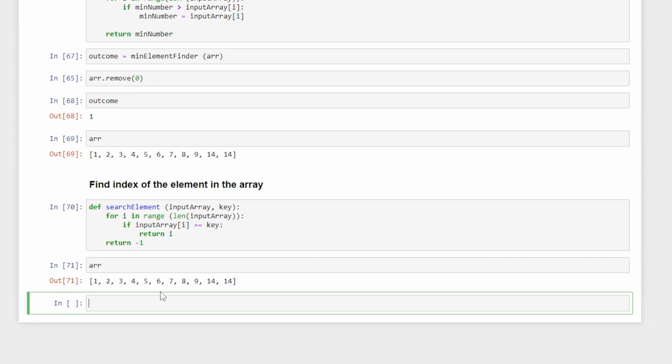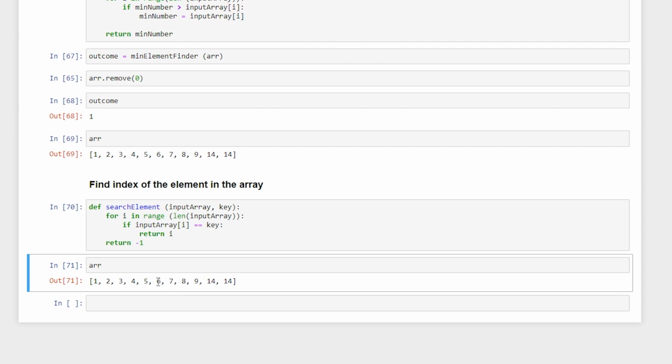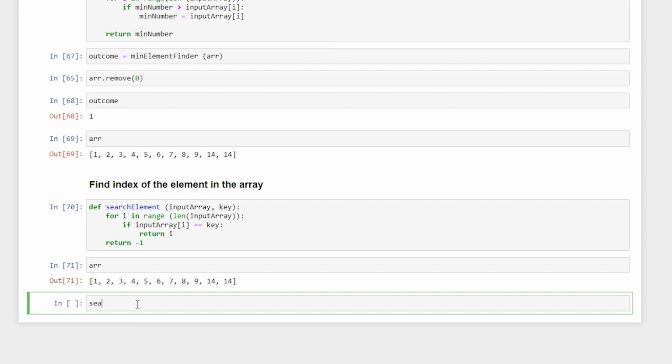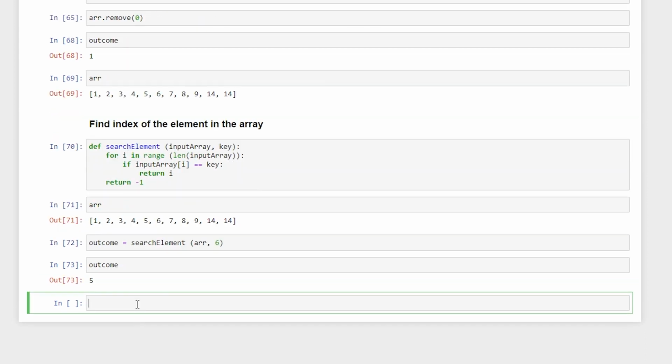And now let us check our array. So this is our array, and now let us try searching 6. If you check 6, the index starts from 0, 1, 2, 3, 4, 5. So the index that this function should return is 5. Let us check for it. Let us say outcome is equal to search element, which takes the array and 6 as the key. And now if I check outcome, it will say 5. So 5 is basically the index of it.